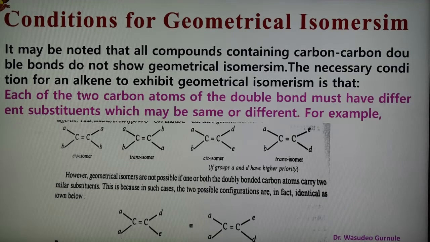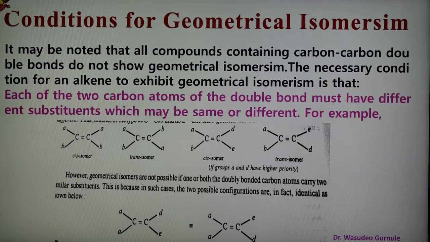The necessary condition is that there should be a carbon-carbon double bond. But again it is noted that not all compounds containing a carbon-carbon double bond show geometrical isomerism.